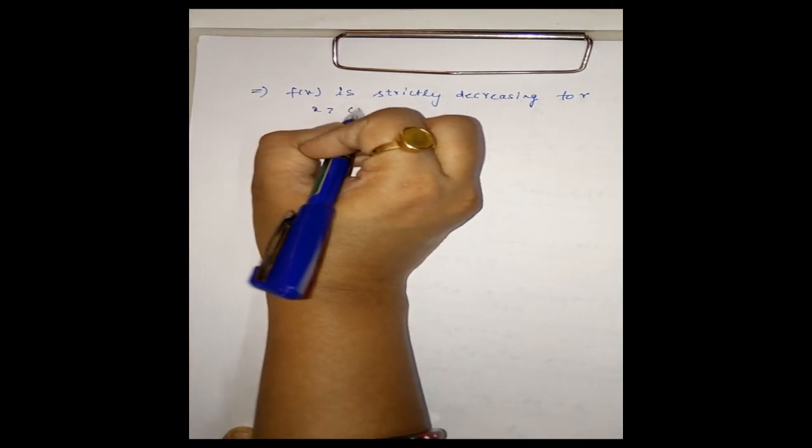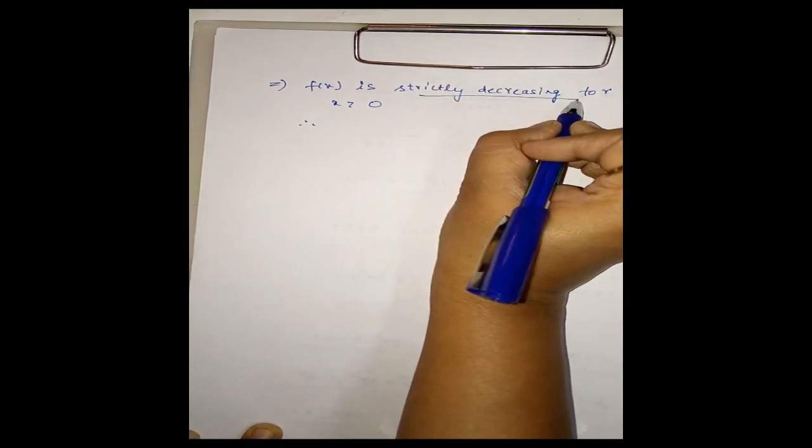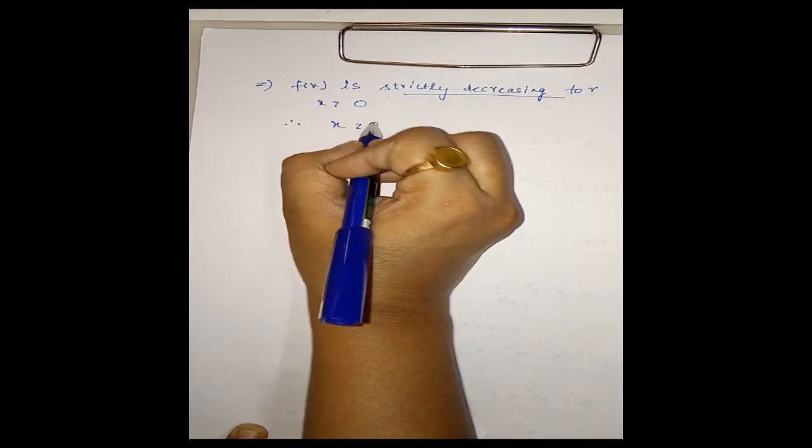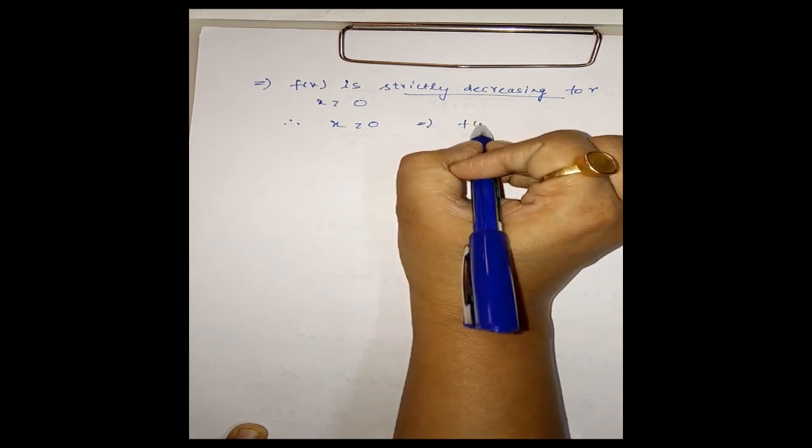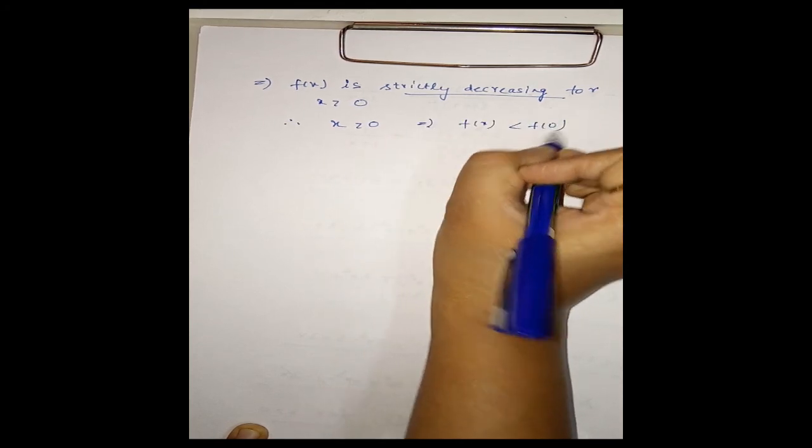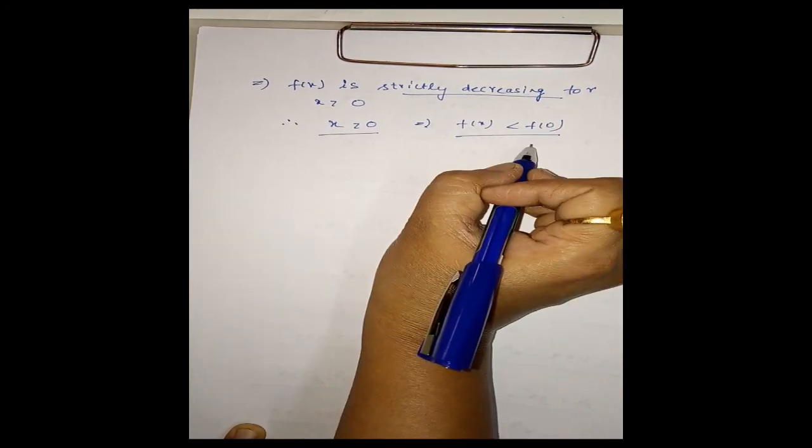And what is the meaning of a strictly decreasing function? When x is positive, we have f of x is less than f of 0. The sign gets reversed. This is the definition of a strictly decreasing function.